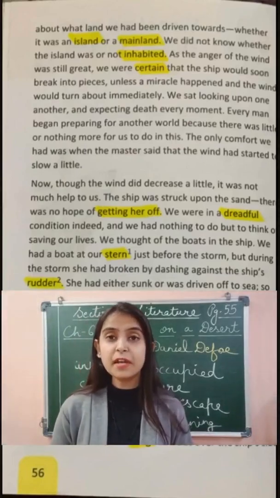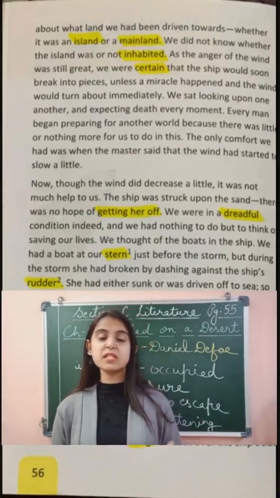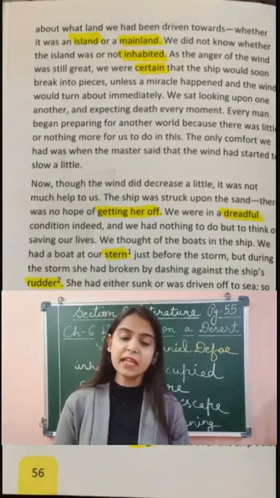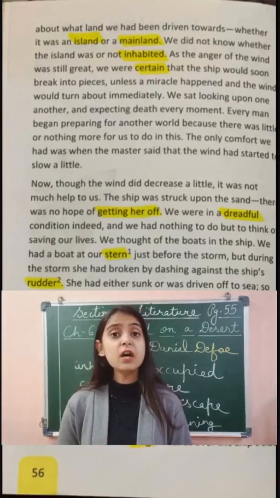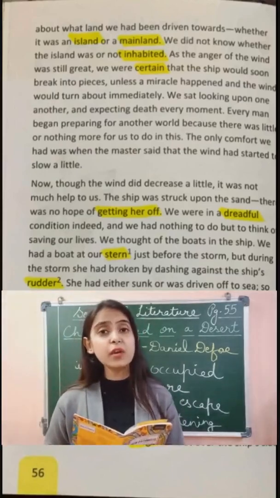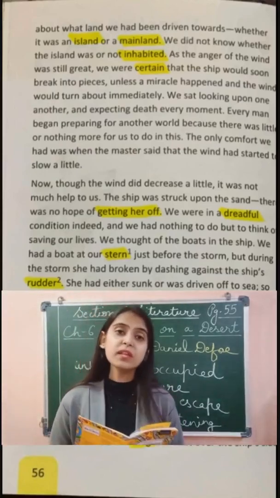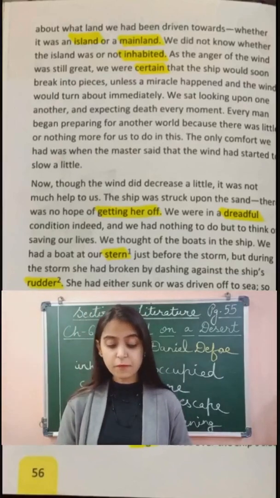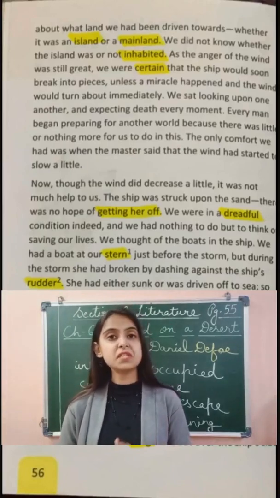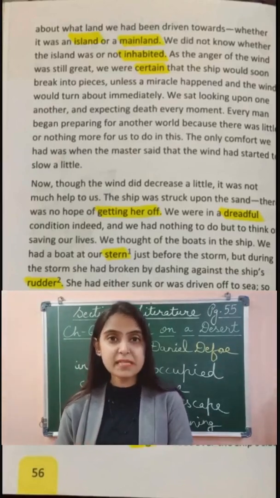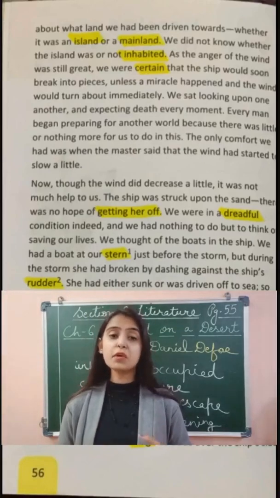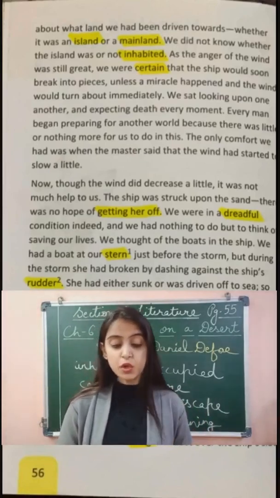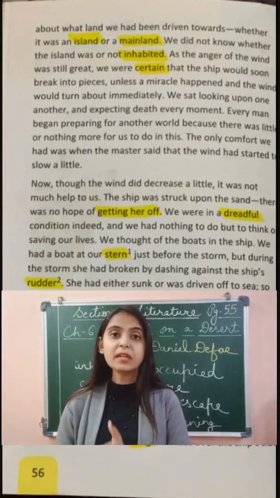We were in a dreadful condition indeed. Dreadful condition means we were in a frightening, terrible, very bad condition. And we had nothing to do but to think of saving our lives. We could only think of saving our lives. Anyhow, we thought of the boats in the ship. Now, since the narrator's ship was about to break into pieces, about to get damaged, he was thinking of plan B. He was thinking of something that could save them. So he thought of the boats that they had brought in their ship.